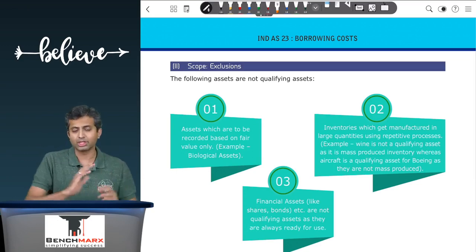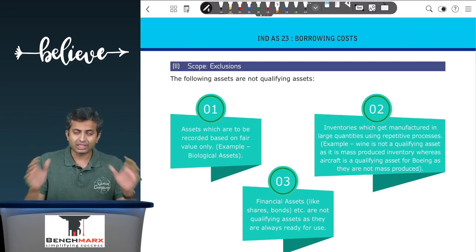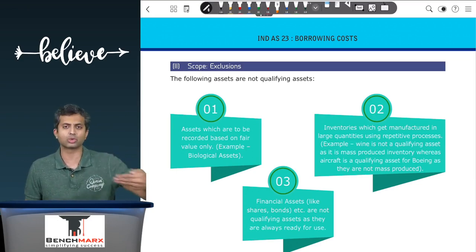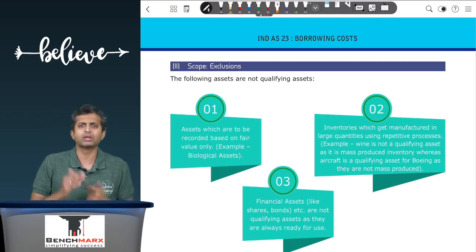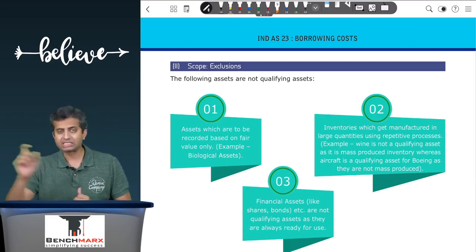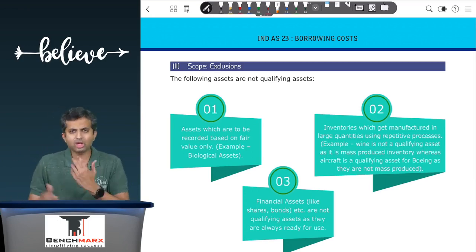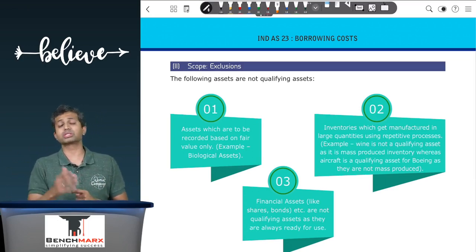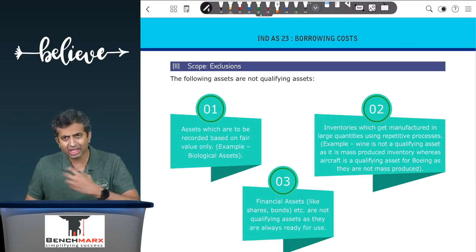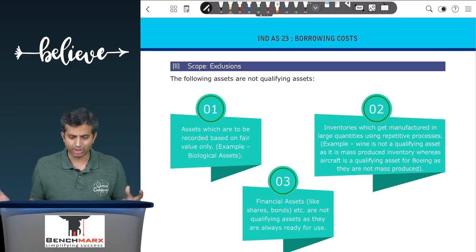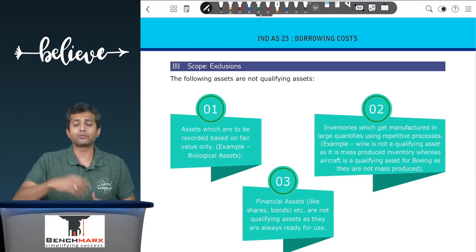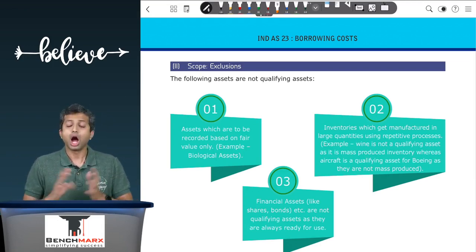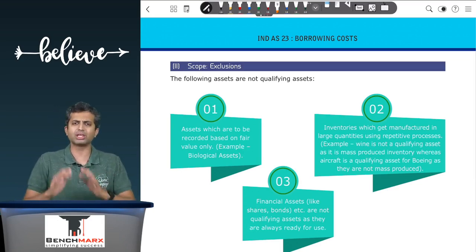So for inventories which take a substantial period of time, we segregate those inventories as those which are manufactured in large quantities using a largely repetitive process like wine, for example, in which case Ind AS 23 principles will not be applicable. You will take the borrowing cost to the profit and loss. And second, inventories which are not manufactured in large quantities using largely repetitive process, like for example aircrafts, for companies like Airbus or Boeing, they are not mass produced and hence for Boeing you can continue to capitalize the borrowing cost if it is incurred for manufacturing its inventory, that is an aircraft. Apart from these, items like financial assets like shares, debentures, etc. are usually ready for use from the day when they are acquired and hence they are not qualifying assets at all.